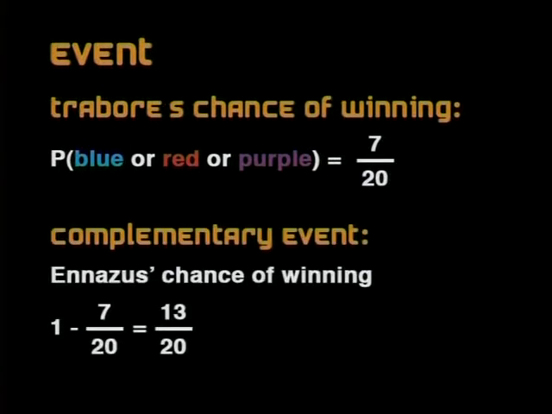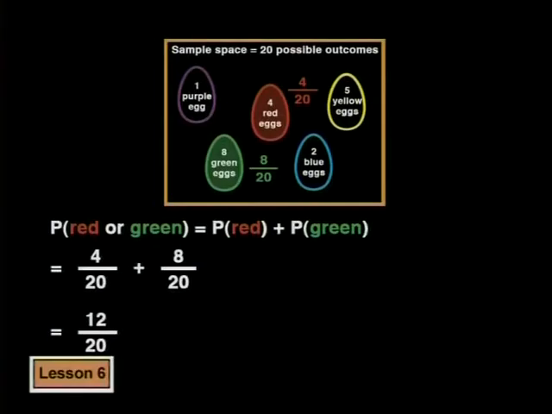The complementary event to this would be Inaz's winning, and we can write this as 1 minus 7/20, which is 13/20. Let's hope that Trabor made the choice that gives him a 12 out of 20 chance of winning against Inaz's. His cattle must be very thirsty by now. In this story, each egg is only one color, so it's impossible to choose an egg that is both red and green.